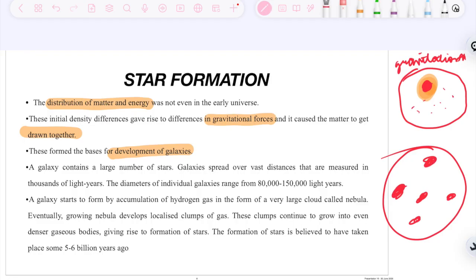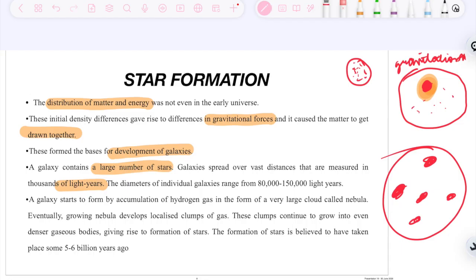Now we have to understand what particularly a galaxy is. A galaxy is a conglomeration, or it contains a large number of stars. Galaxies are spread over vast distances that are measured in thousands of light years. So basically, what is a galaxy? Now suppose that this is a galaxy. It has thousands of stars.